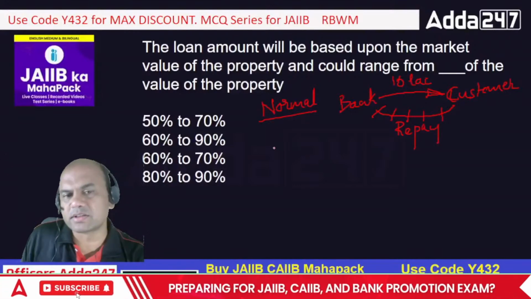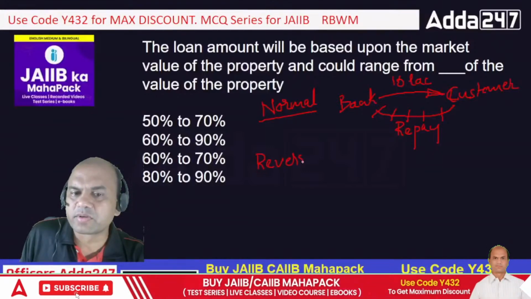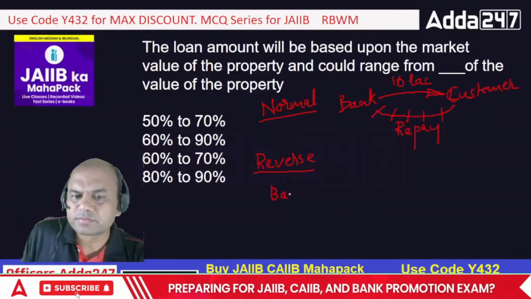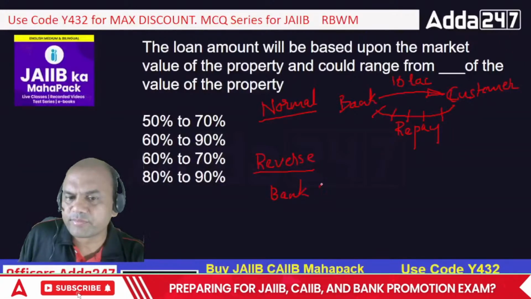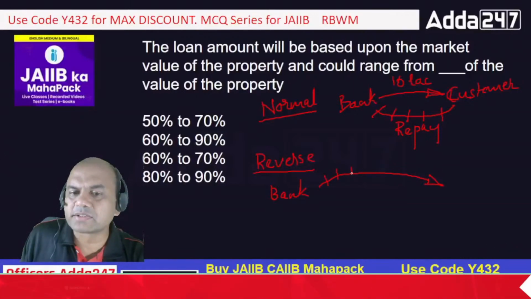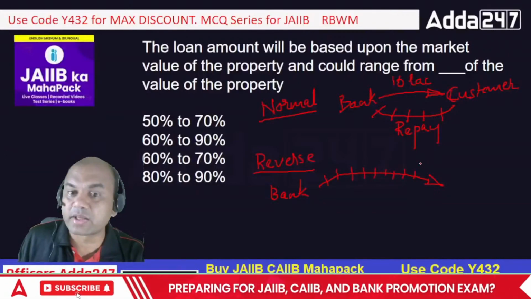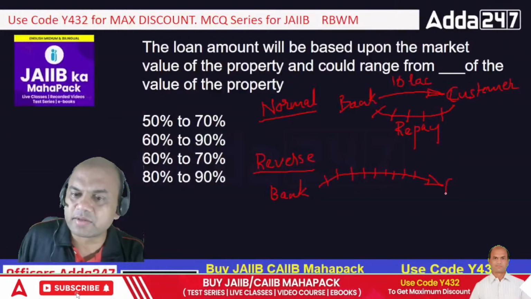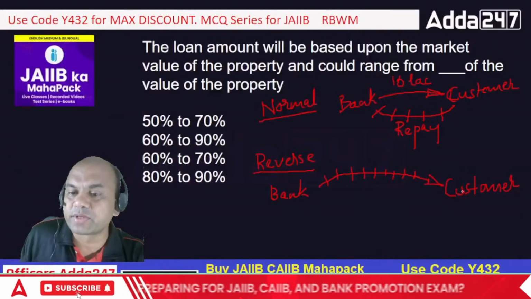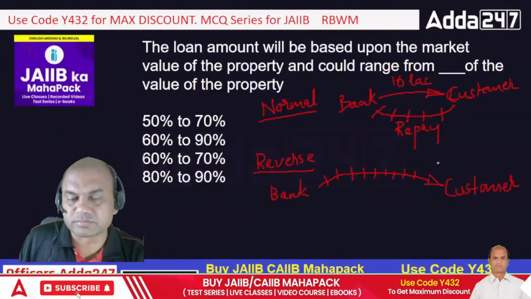Now what is this reverse mortgage? Reverse mortgage is actually reverse. Here, generally the bank gives you the loan in EMIs. The bank doesn't give you the full amount. Generally, reverse mortgage is for that customer who is above 60 years of age and has no other income.